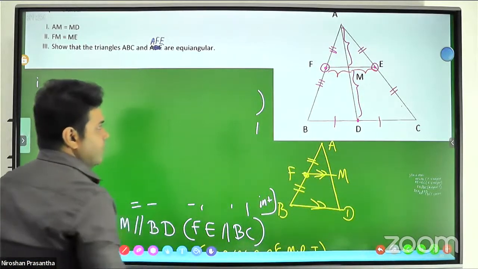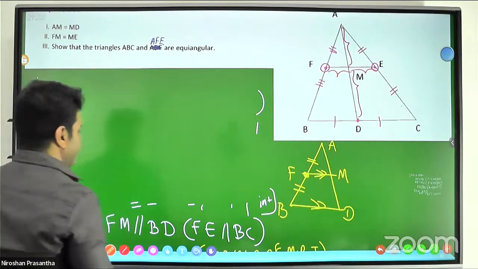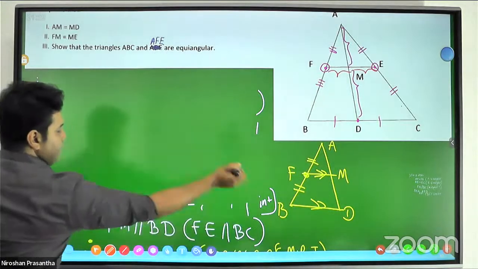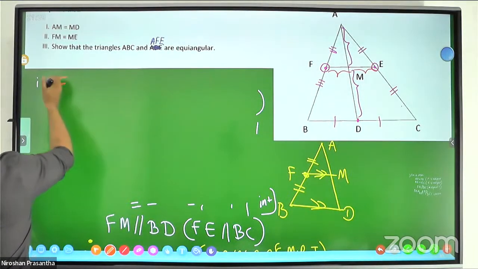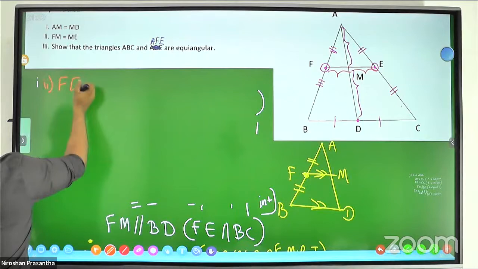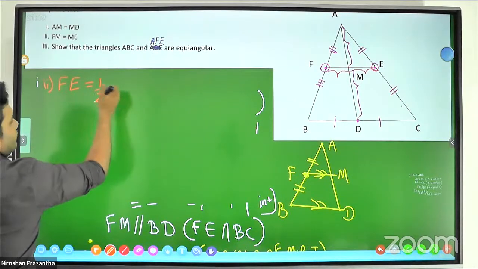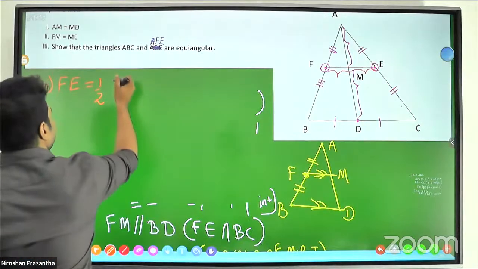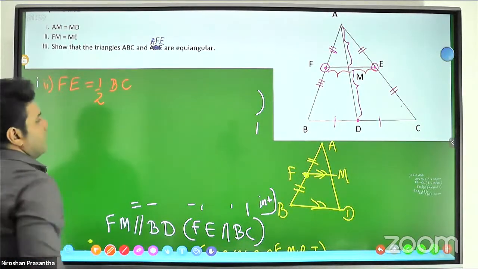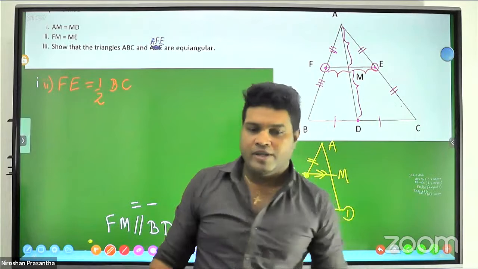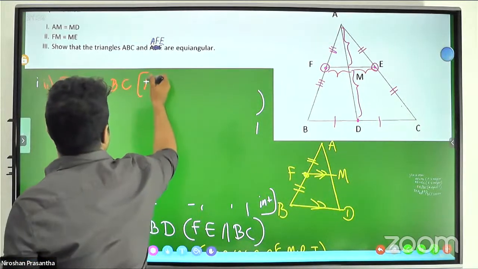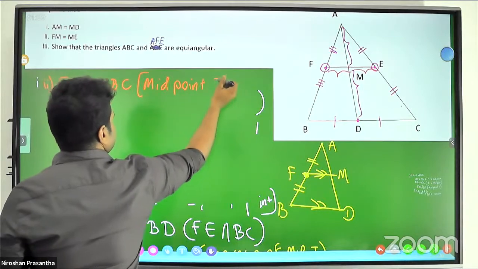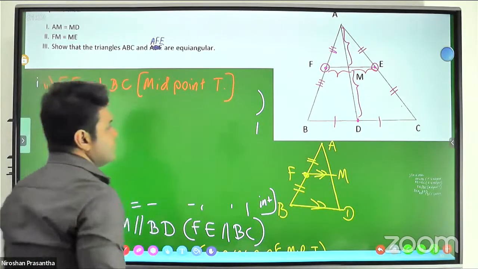Then we can say in this step, FE equal half of BC. Reason: midpoint.